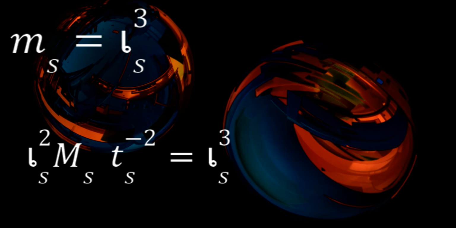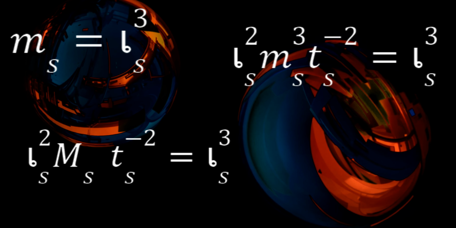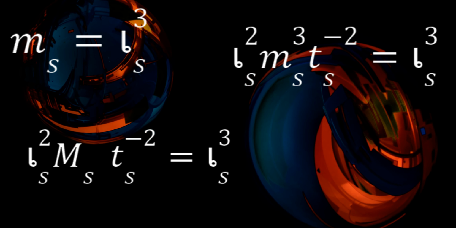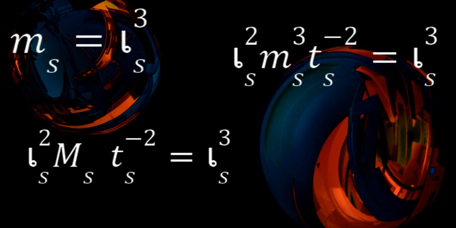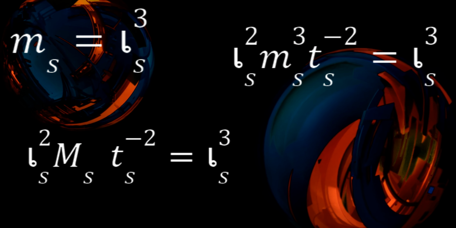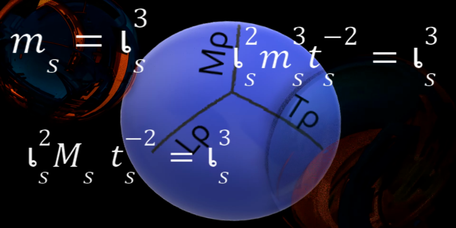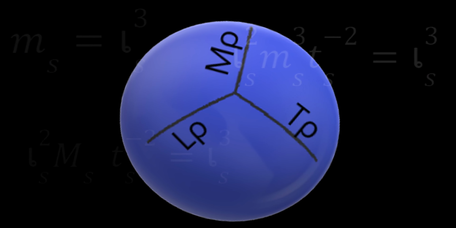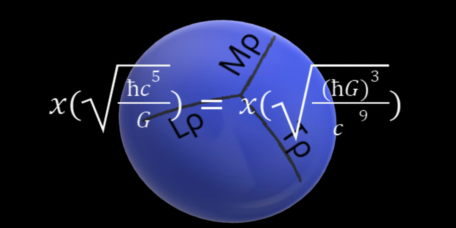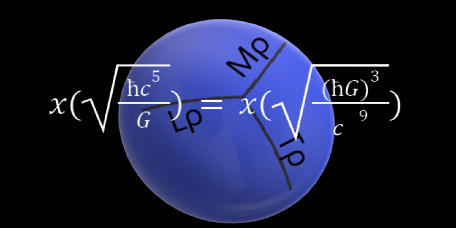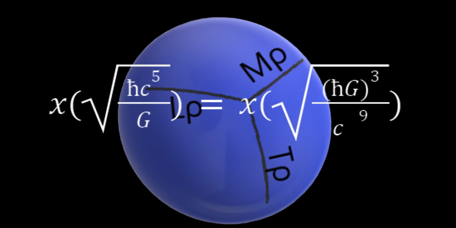So this time we can complete the equation as Ls squared Ms Ts raised to -2 is equal to Ls cubed. The left side of this equation clearly declares that it can create a space that is equal to the right side of the equation. Therefore the increasing energy in the system will increase the volume by the same amount. We can state it as follows: x into square root of (hc raised to 5 divided by G) equals x into square root of (hG) the whole cube divided by c raised to 9.